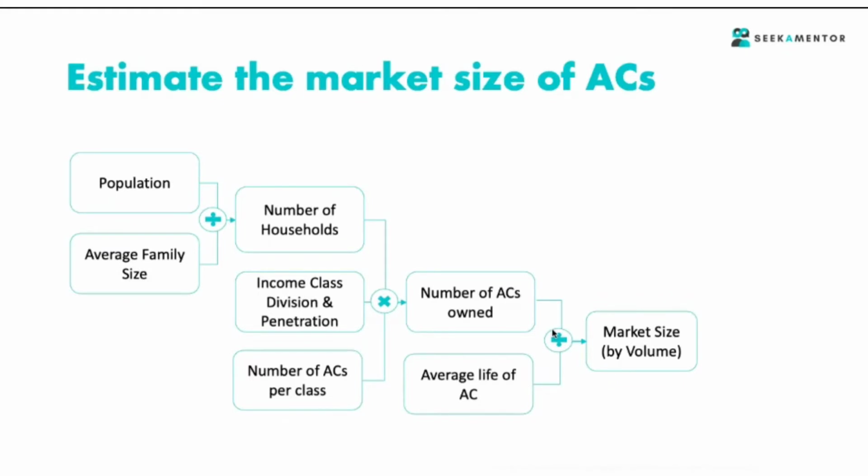It could be 5 years, it could be 10 years, you can take any number. Again, he won't mind. It's just that this thinking is required, that you are incorporating this factor. You're not just giving him the number of how many are installed or owned or required. So you have an average life of AC, let's say 5 years. So now you have the total number, just simply divide that these many ACs are required over 5 years. So on an annual number, you will have a market size.